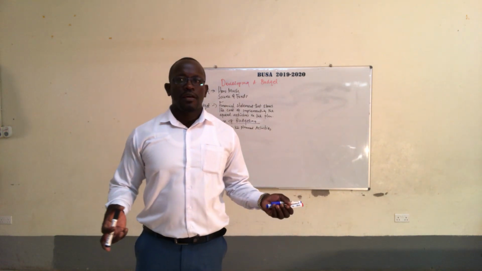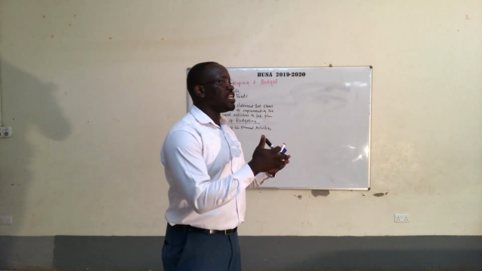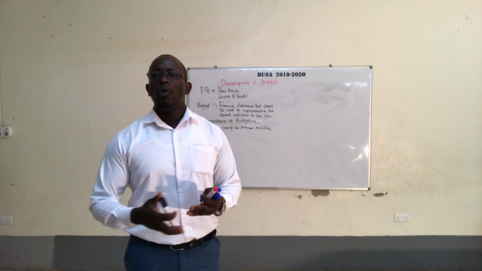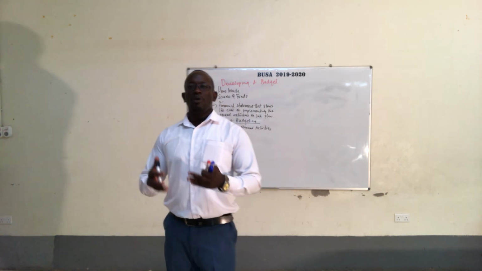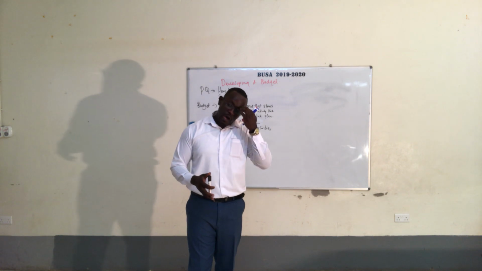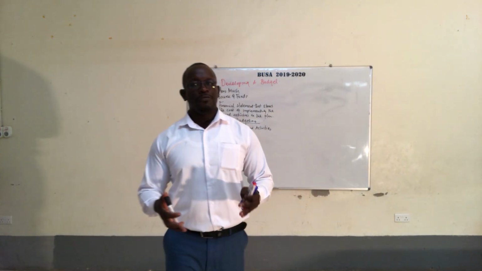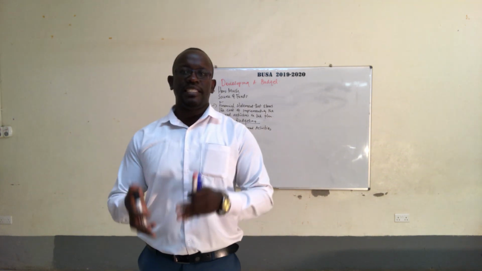From nowhere. You find a poster that all those who have registered in Bugema this semester, we want to inform you that your maximum school fee, 100% school fee for this semester, if you're a day scholar, will be 5 million. If you're a boarding student, it will be 8 million.